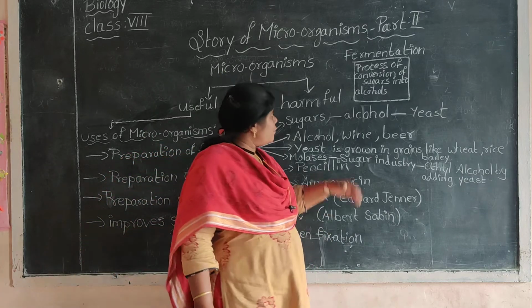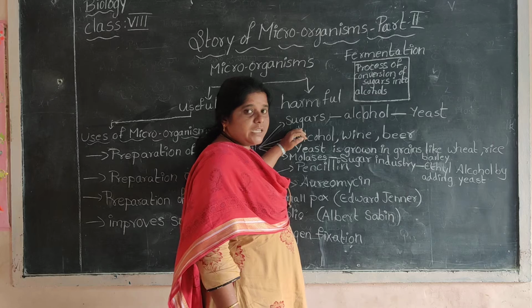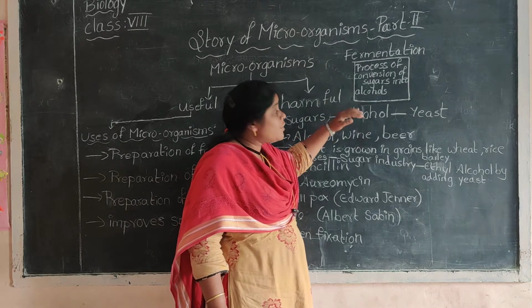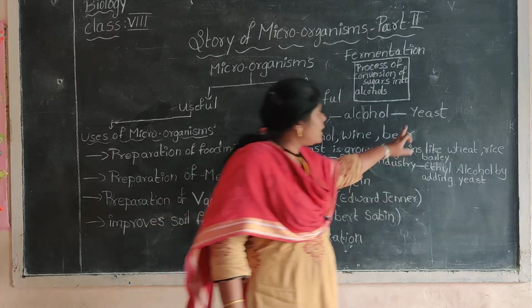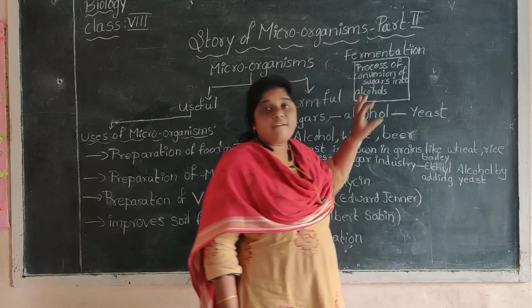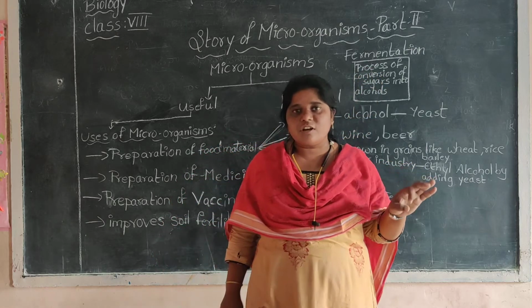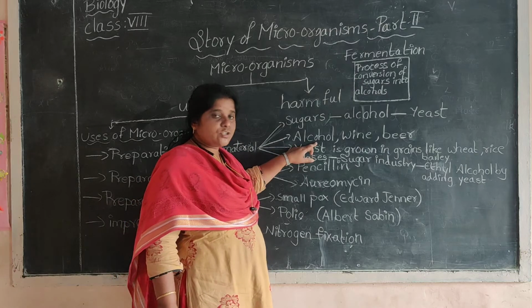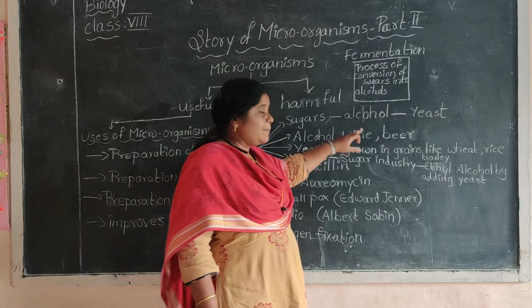Now, sugars will be converted into what? Alcohol, in the process called what? Fermentation, with the help of what? Yeast. With the help of yeast, this process is called fermentation. Now, the same process is useful for the preparation of alcohol, wine, and beer.